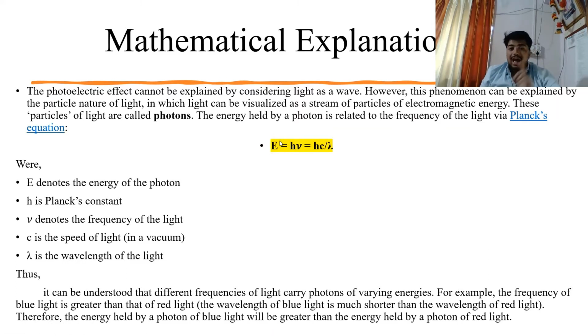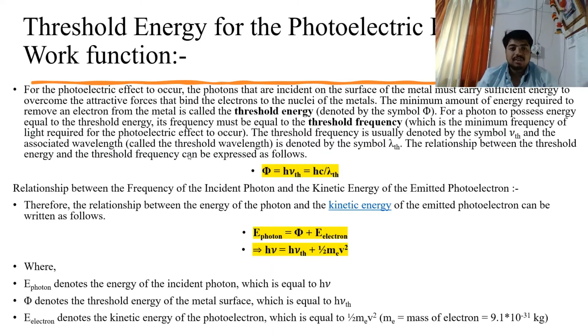Okay, now as I said, to understand the photoelectric effect, we have to choose light as a particle, because as I explained earlier with the dual nature, if we consider light as a wave, we cannot explain this photoelectric effect so cleanly. But when we consider light as a particle, it's very easy to prove why this effect happens, and the same was used by Einstein to theoretically prove this effect for the first time.